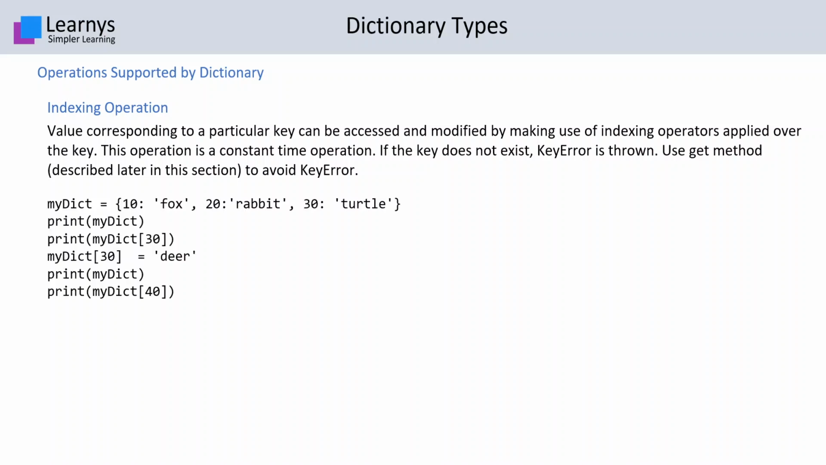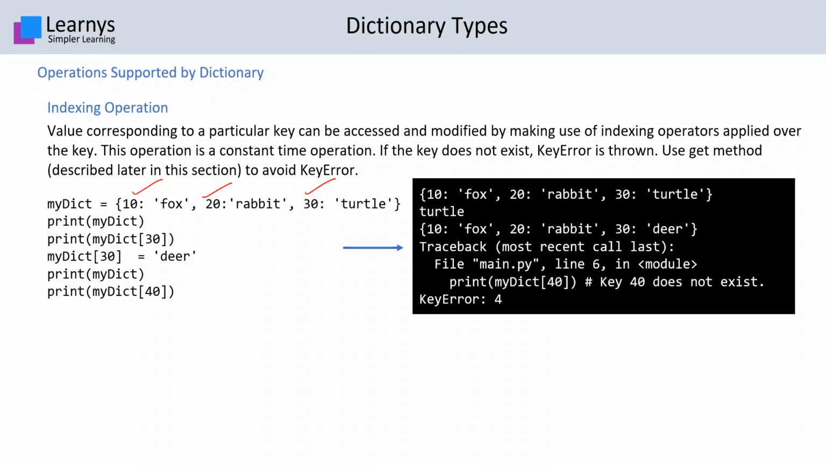Let's see an example to understand this. For example, you have a dictionary having 10, 20 and 30 as the keys. When we print this dictionary, we will get it like this: 10 : fox, 20 : rabbit and 30 : turtle. Then we try to print my dictionary 30. That means for this key 30, what is the value? The value over here is turtle, so turtle will be printed.